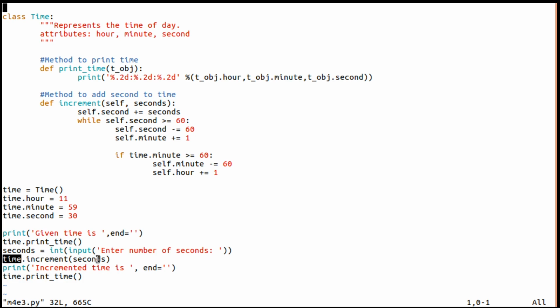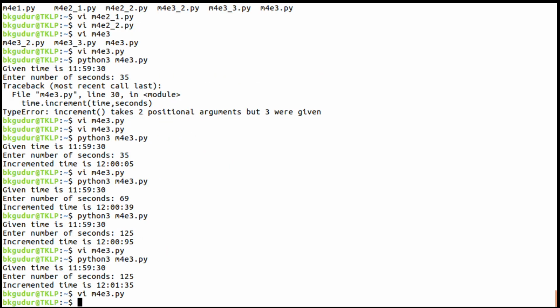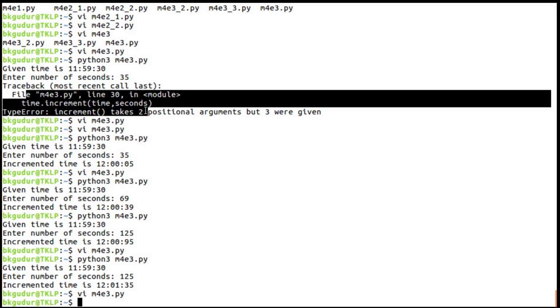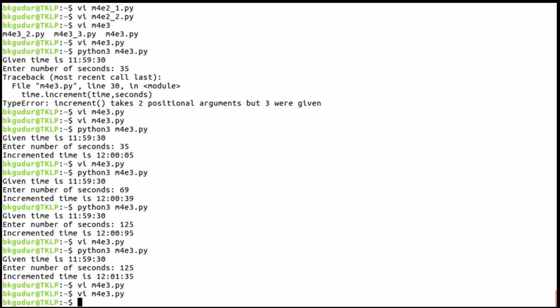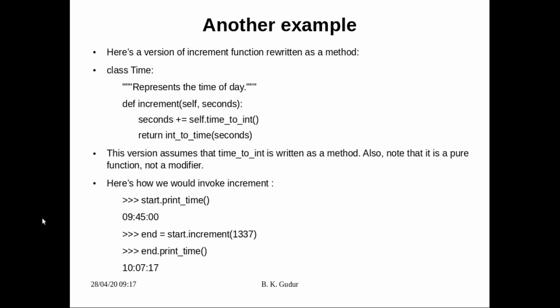If we give 2 parameters here, we get this error, because it will take only 2 positional arguments, but 3 were given, where 1 will be self itself, meaning the object on which we have called the function. Hope this is clear to all of you.